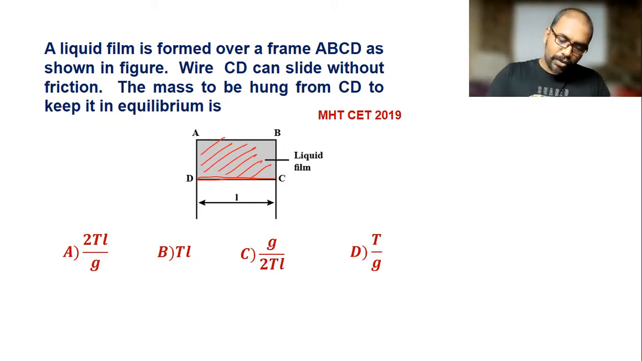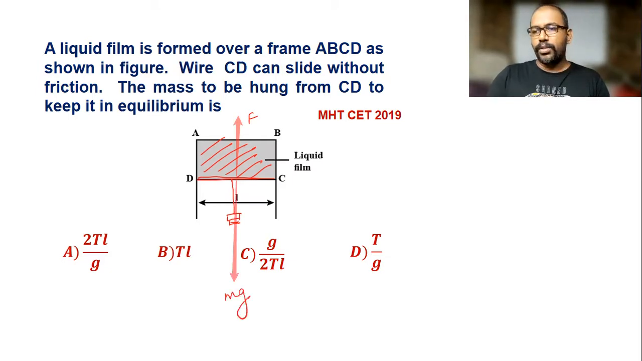So we have to attach here some mass, which keeps this side CD in equilibrium. Then that mass we have to find out. If we observe this very carefully, then in this direction the force due to surface tension is there, and in downward direction a weight is there, mg. So I can equate both, or in equilibrium condition they are equal.